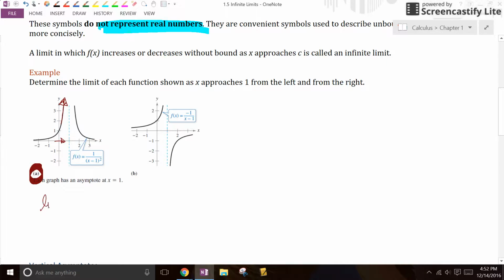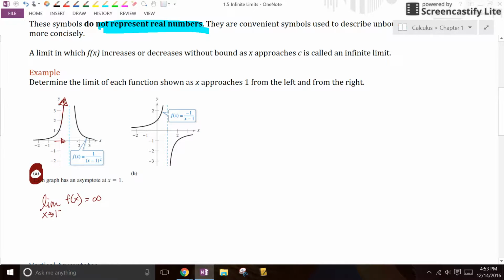So I would say the limit as x approaches 1 from the negative side, the function is headed towards infinity. Now, again, that'll drive a lot of people crazy because the limit should be equal to a number, but this is a concept, and we need something to say it's going up and up forever and ever.